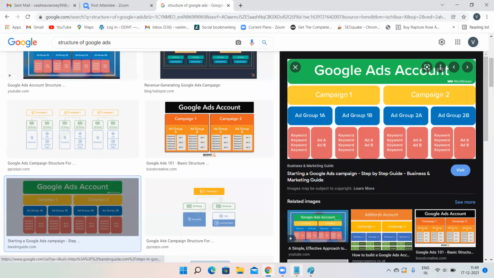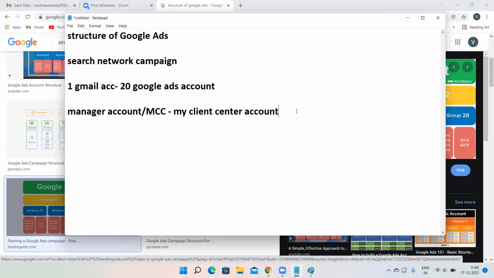Before even creating a Google Ads account, I want to tell you that there are two tools to create Google Ads. One is Google Ads Express and one more is the normal Google Ads account. You can create your ads here or you can create your ads here. But always go with the second option. Do not go with the first option.